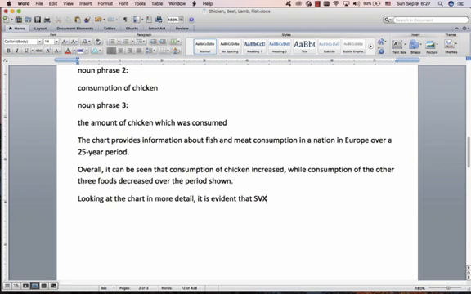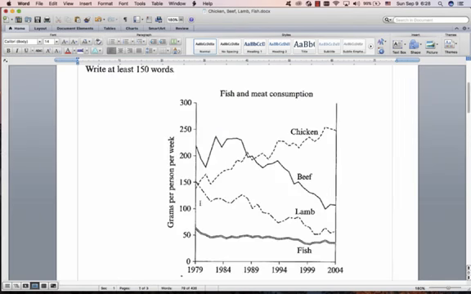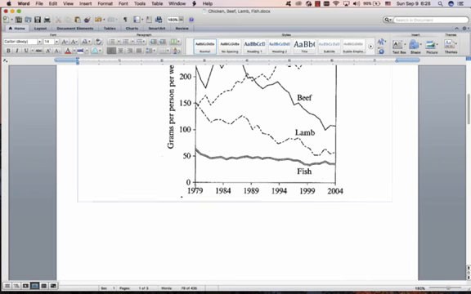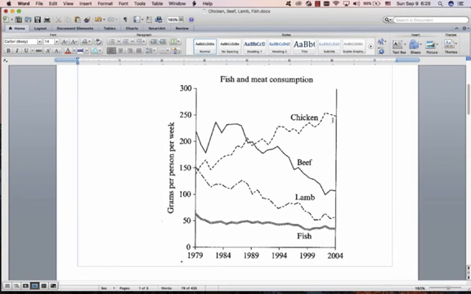All right, this is the whole thing. You've memorized this. This is just straight out of your head. And now we start with SVX. We want to put the subject over there. So let's choose a subject. We've used 2, we've used 1. Let's choose 3 to really impress the examiner with the first sentence. The amount of chicken which was consumed. Subject. Then I'm going to say, it increased from that to that.